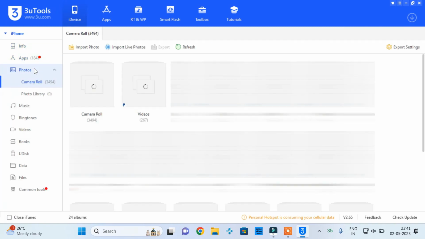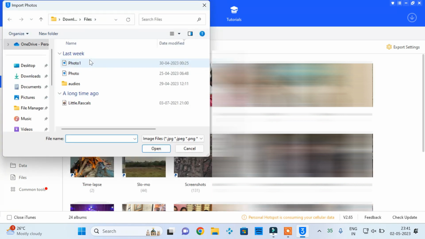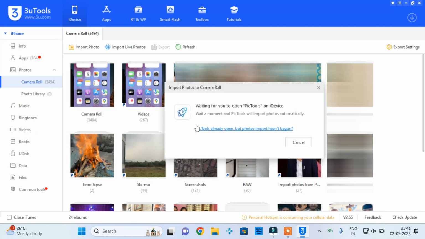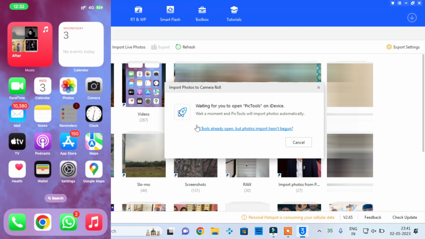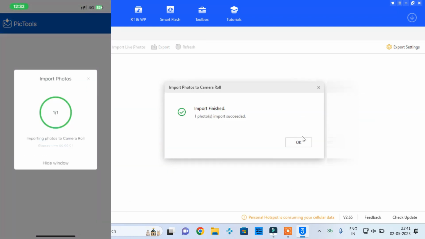Go to the Photos section and you can see all photos, videos, and all the albums. Now I am going to show you how to import photos to Camera Roll. Now open 3U Tools on your iDevice. Photos and videos get imported.